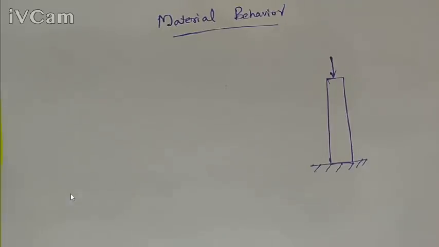For that we should know the material behavior. What is the behavior of the material with the external conditions? The external conditions may be the external load. Different types of load may act on this structure. So based on the type of load, we should select a material, and other environmental conditions also affect the selection of material.